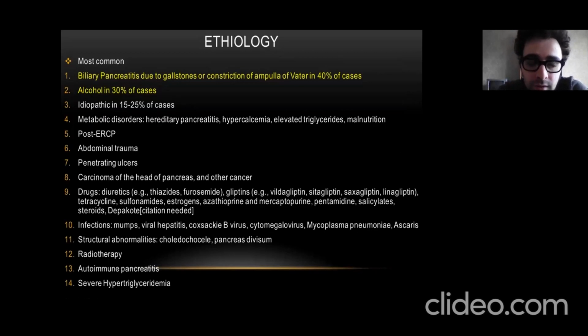And idiopathic, at least 25 percent of cases, where we do not know the reason. Why is it important? You should understand that every drug, every poison can cause acute pancreatitis because the pancreas is very soft and not protected.